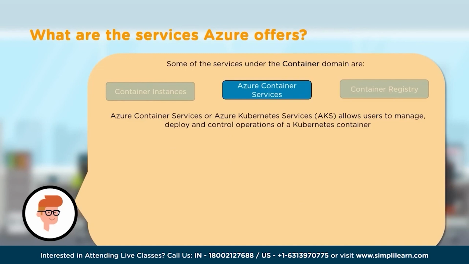The container service, sometimes called Azure Kubernetes Service, helps us to manage the containers. Container is one thing, and a service that's used to manage the container is another thing. So let's expand on this a bit.